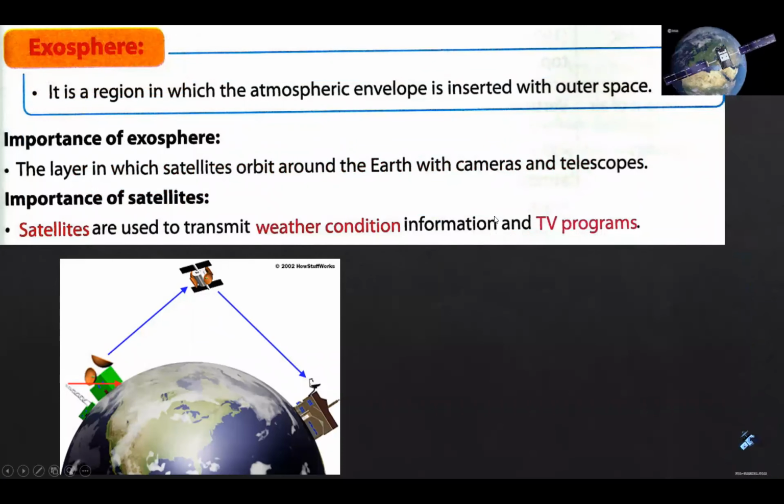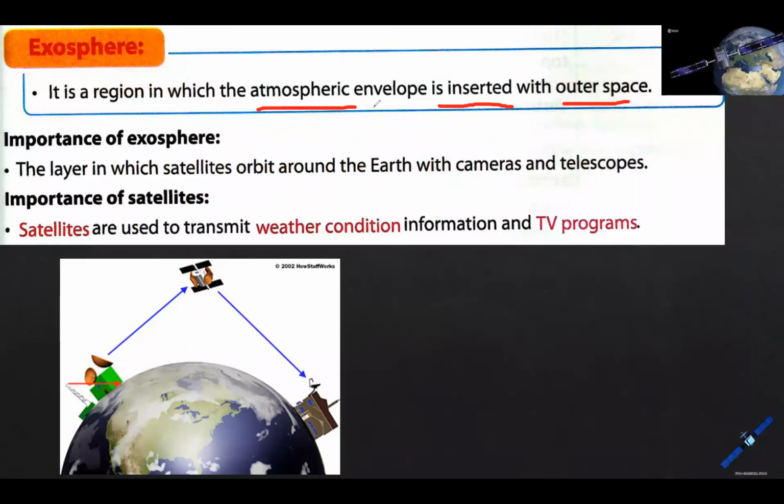The last thing, exosphere. It is a region in which the atmospheric envelope is merged with the outer space. What is the importance of exosphere? It is a layer in which we can find satellites. The satellites orbit around the Earth in the exosphere, with cameras and telescopes.